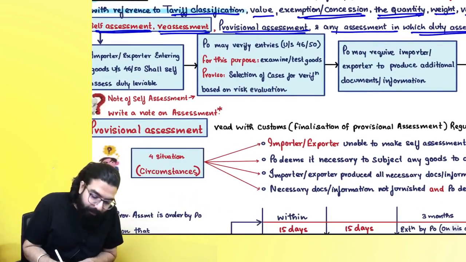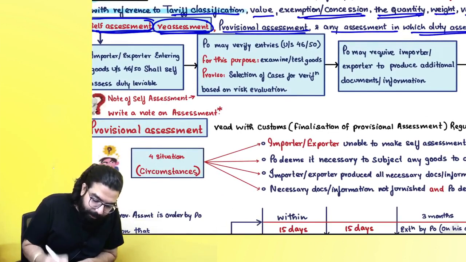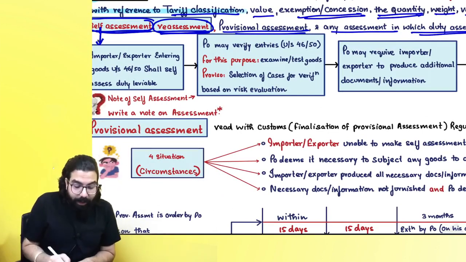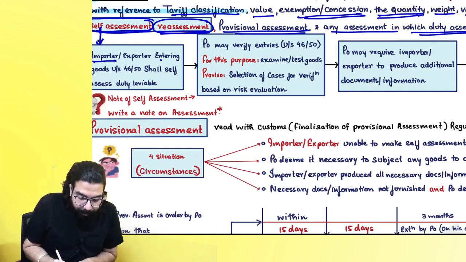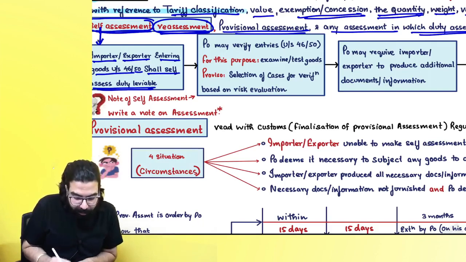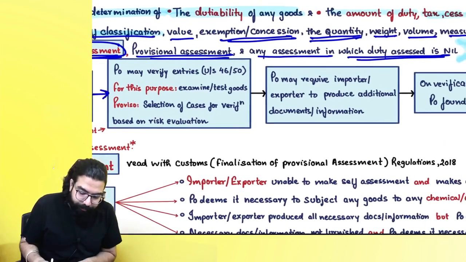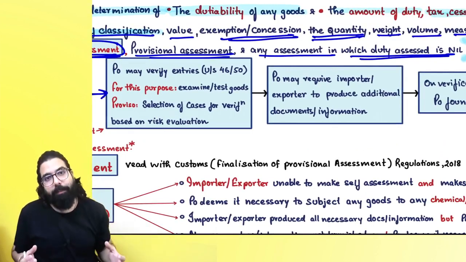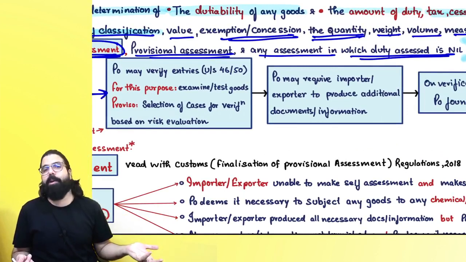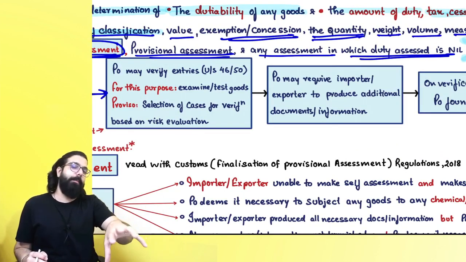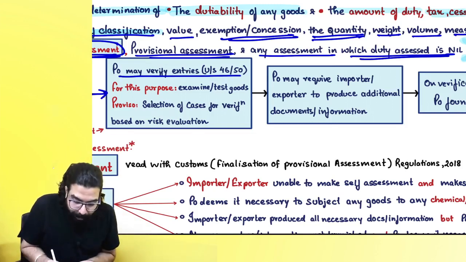After that, now if I go ahead and tell you self-assessment and reassessment, what do you mean by self-assessment and reassessment? It says over here that sir, importer will file bill of entry under section number 46, exporter will file under section number 50. Importer exporter self-assess the duty liability. For import ka case mein I'll file bill of entry, export ka case mein I'll file shipping bill or bill of export. Now once I file them, sir, proper officer will verify them.